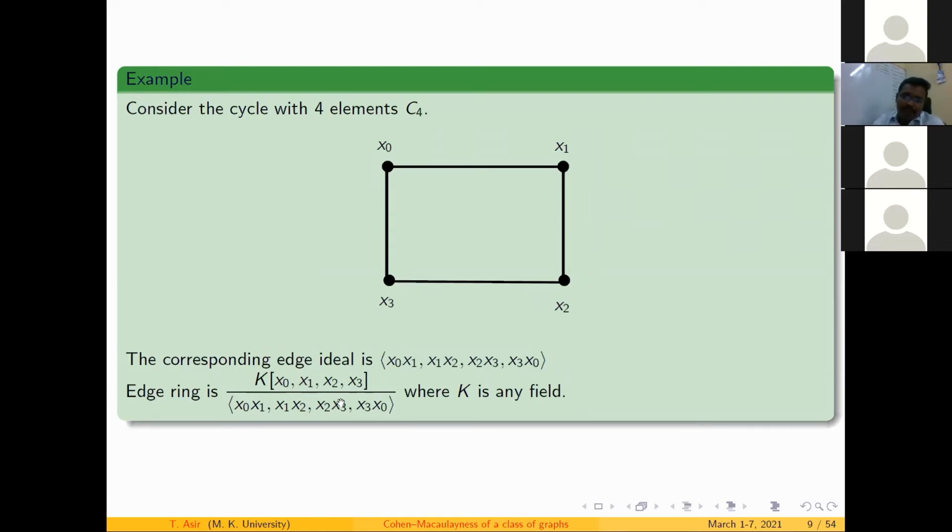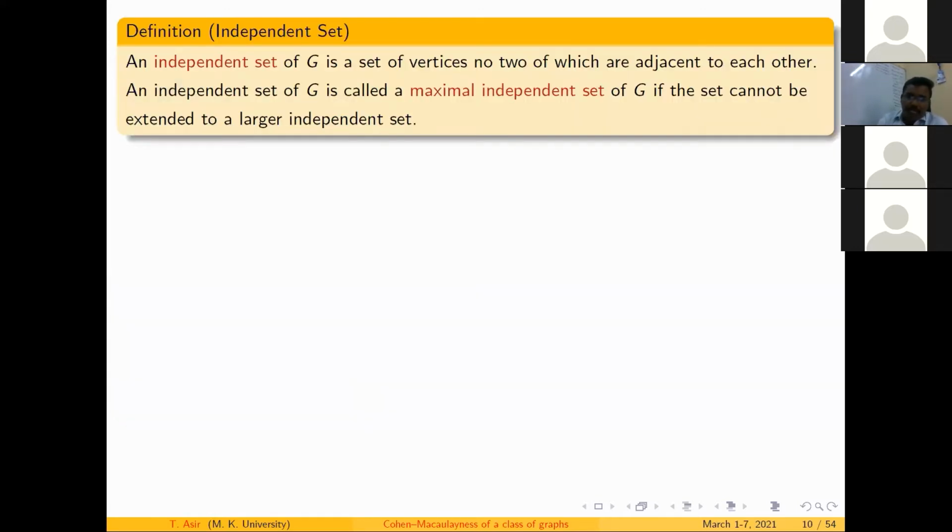Since I have many other components to play with in graph theory, in the later part I am going to tell you what properties are available in graph theory which help us find whether a graph is Cohen-Macaulay or not. Using those properties, I can say this graph is Cohen-Macaulay, which means correspondingly I can say this ring structure is also Cohen-Macaulay. So this is the basic observation about the Cohen-Macaulayness of graphs.